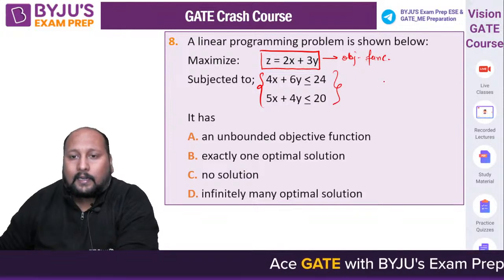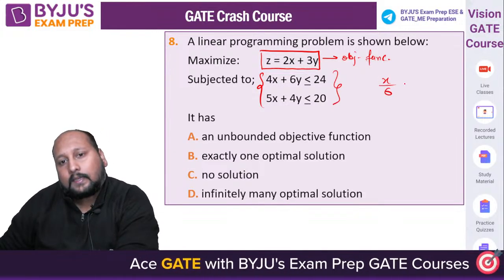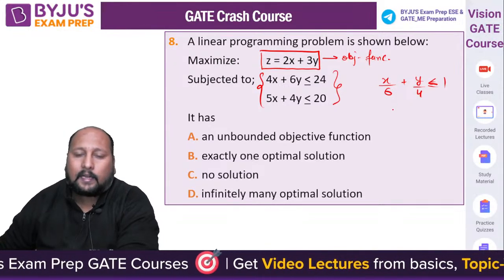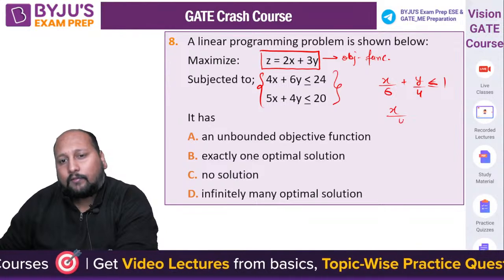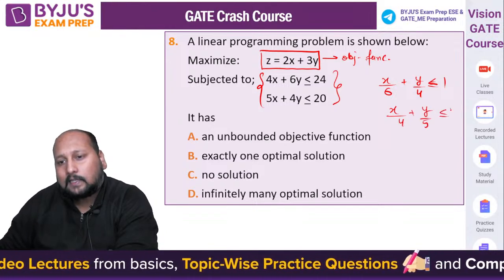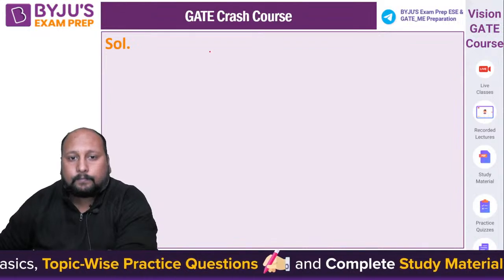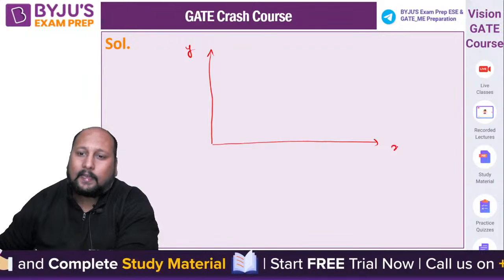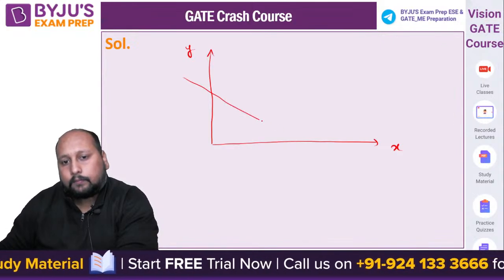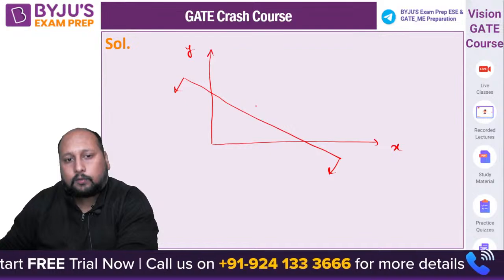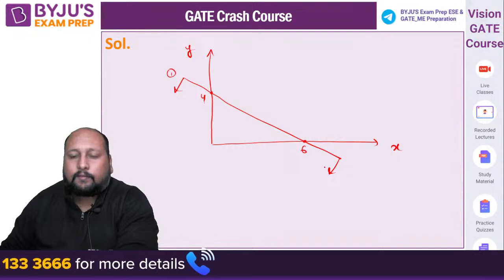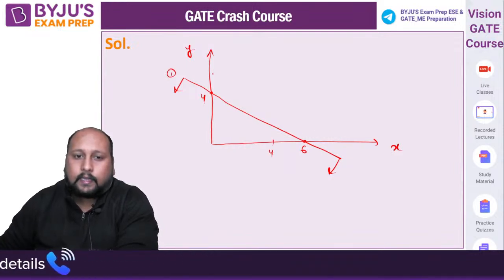So we can write the first constraint like this: x by 6 plus y by 4 is less than or equal to 1. The second constraint we can write as x by 4 plus y by 5 is less than or equal to 1. Let me plot it over here. Two constraints, very easy to plot. This is 6 and 4, constraint number 1. Second is 4 and 5, constraint number 2.